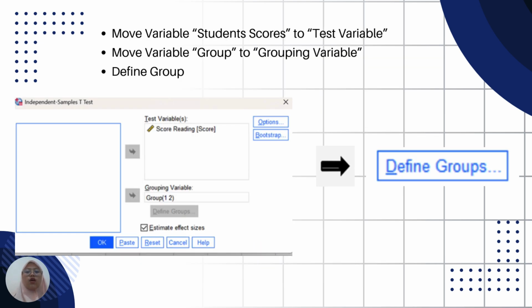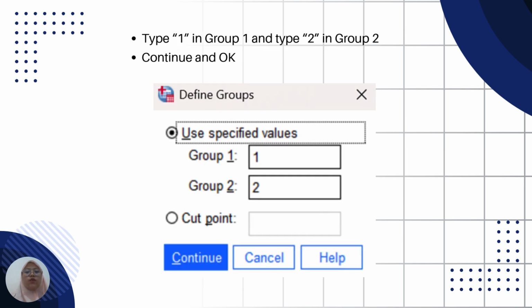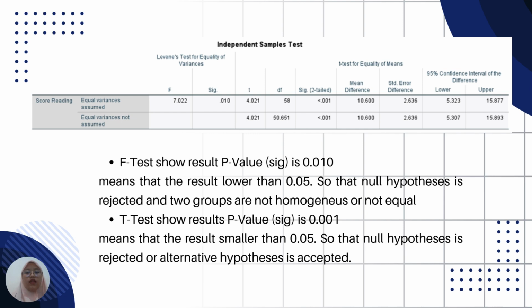After that, we move the variable student score to the test variable, and then move the variable group to the grouping variable. So from the left box, we move student score to the test variable, and then we move group to the grouping variable. After that, we define group. We type 1 in group 1 and type 2 in group 2. After that, we continue and OK. And then here's the result of the independent sample t-test.